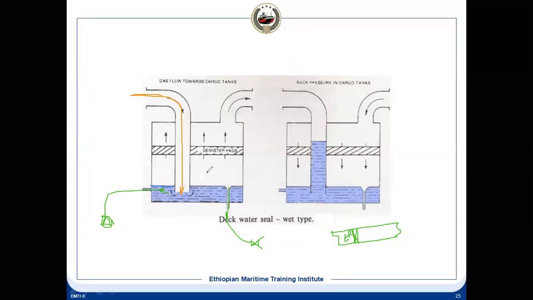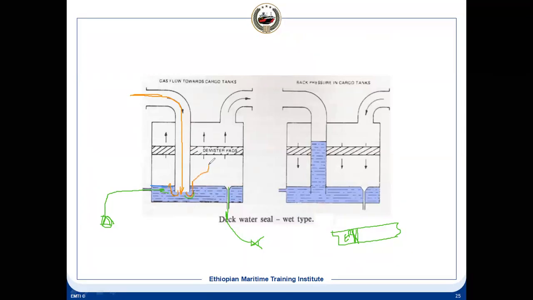And then how does it work actually? Here your inlet pipe is submerged into the water. Then the gas will come out in bubble form, it has to bubble out from here. And what will happen?